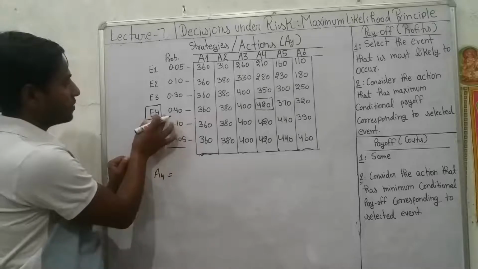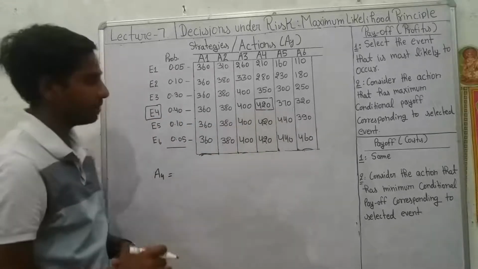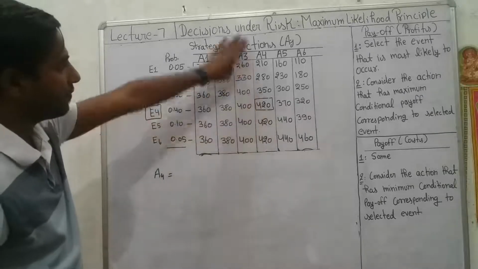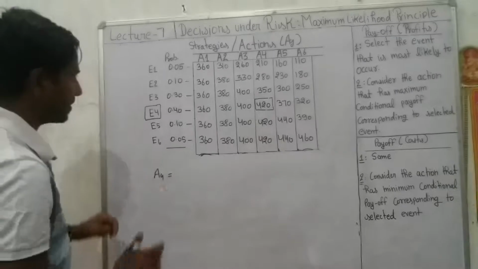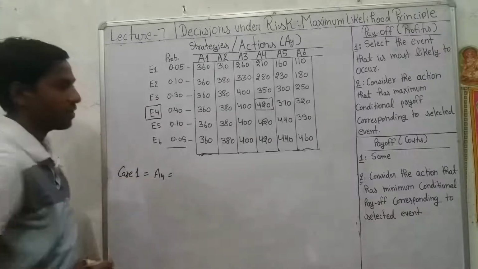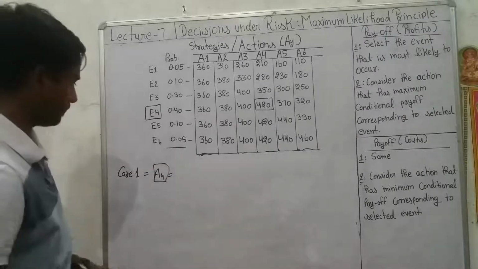So corresponding to the E4 event, the maximum conditional payoff is 420. So the company would get the maximum profit if it selects the A4 action. So in case 1, the optimal strategy for the company would be action 4 or strategy 4.